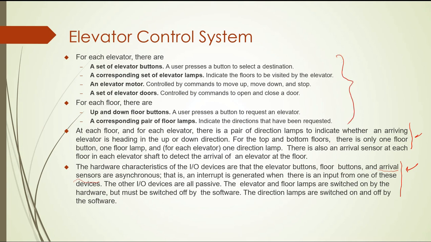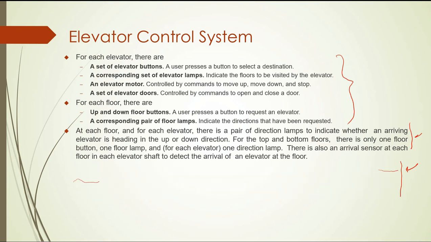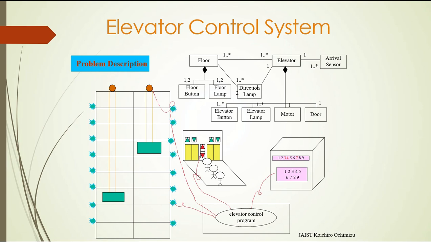So here is the description of the system, here is the hardware of the system, here are the main components of the system. I think, whether before or after I explain how it works, how the elevator works is the normal one. So here also is the relation between the components of the system. We have the elevators, the motors, the lamp for each floor like this, and up or down. So this is the relation between the components.